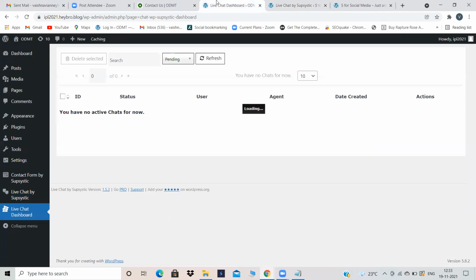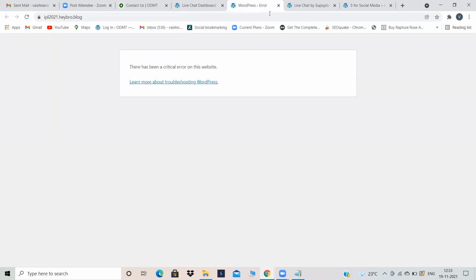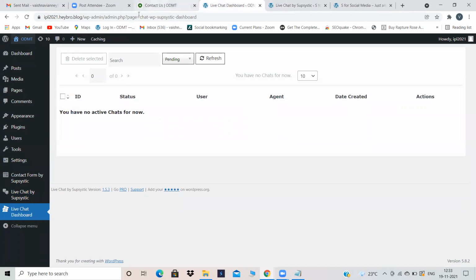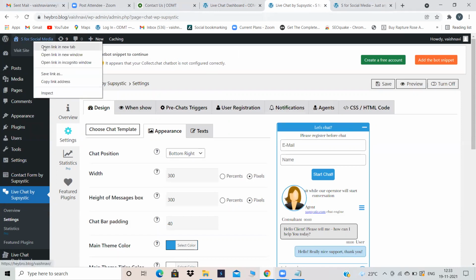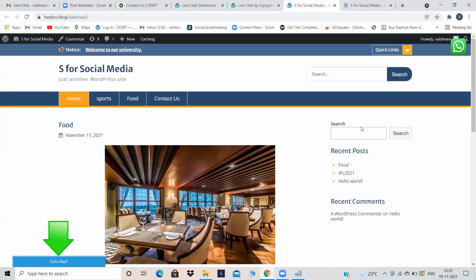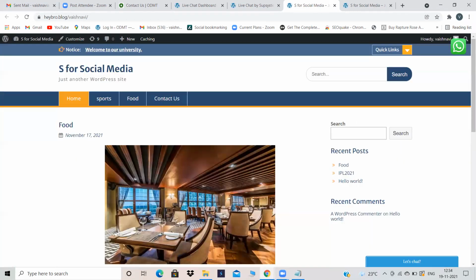Now the second thing, we'll go back to our website and see whether, because we have installed a plugin called Live Chat by Subsystic, our emoji should also appear on the bottom right. There has been a critical error on this website. For some reason, that website is only not working. Okay. Now what we have to do is just open this website in a new tab. Refresh it. And your live chat option is appearing on the bottom right.